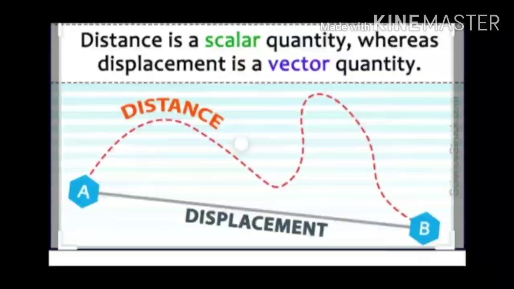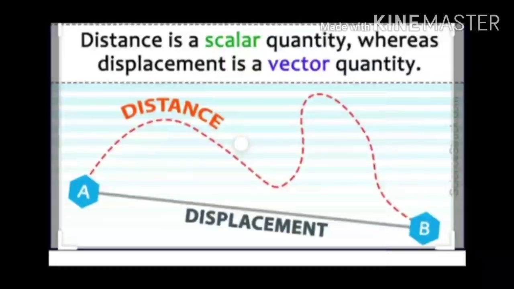So now what would be the definition of displacement? The shortest distance between the initial position and the final position of a moving object in the given interval of time, from initial to the final position of the object, is known as the displacement of the object.